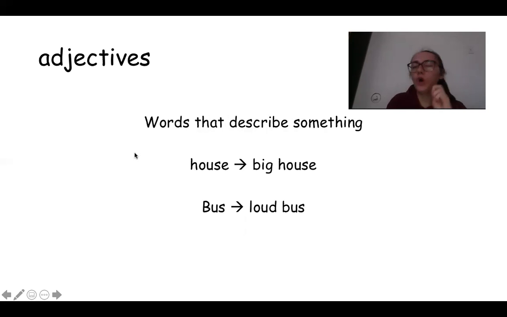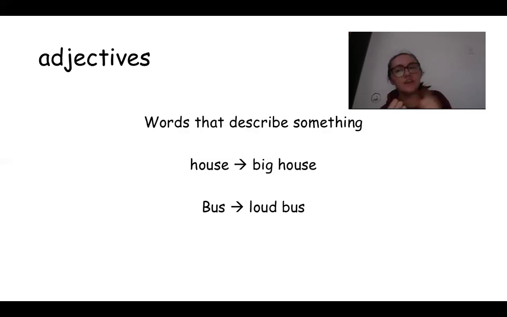And these are words that describe something. So we're not just talking about the thing, we're talking about describing that thing, which means you're using words that tell you about the thing.